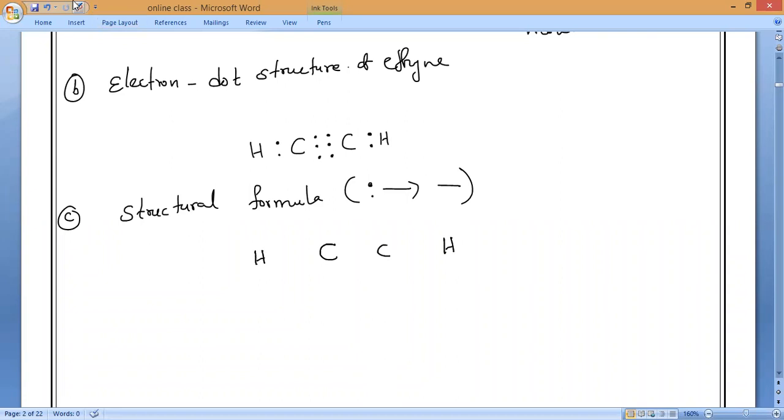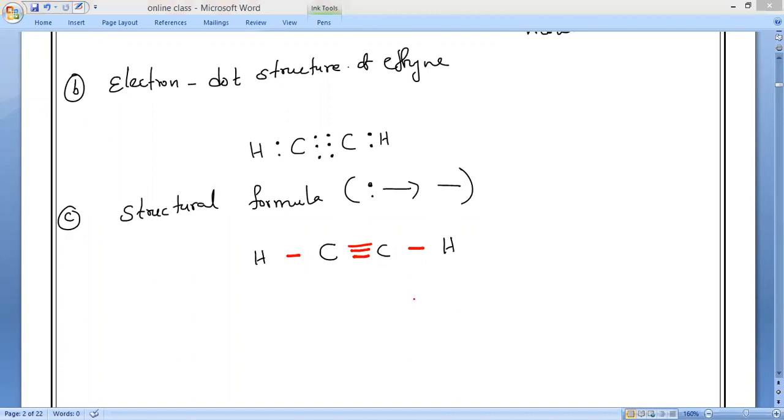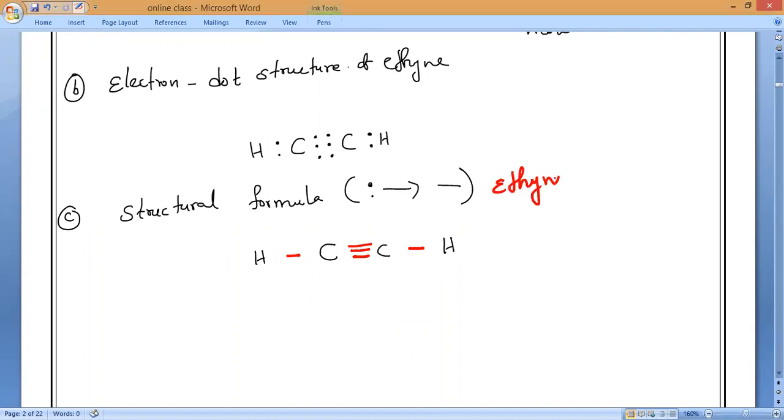So here how many lines will come? 3 lines will come. 1 line indicates 1 pair of electrons. Totally 3 pairs of electrons. So this is the structural formula of ethyne. Please write it. Whenever they ask you in the exam to draw the structural formula, you must draw like this. All of you understanding or not?